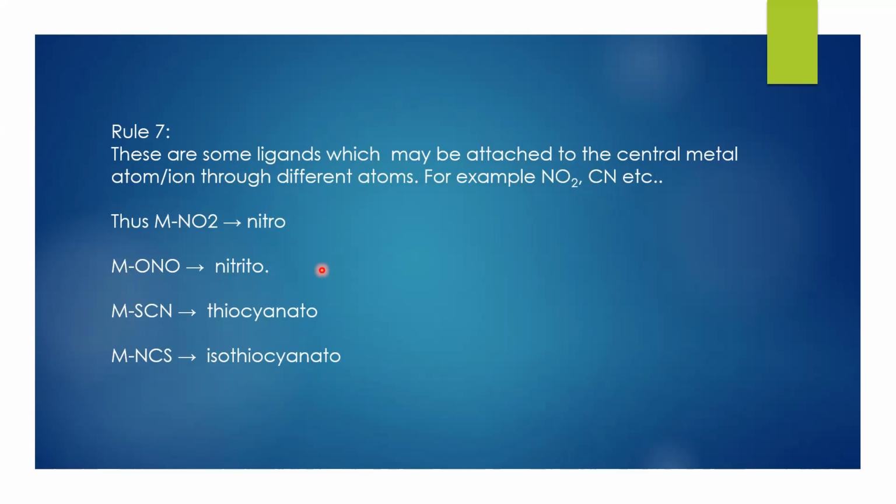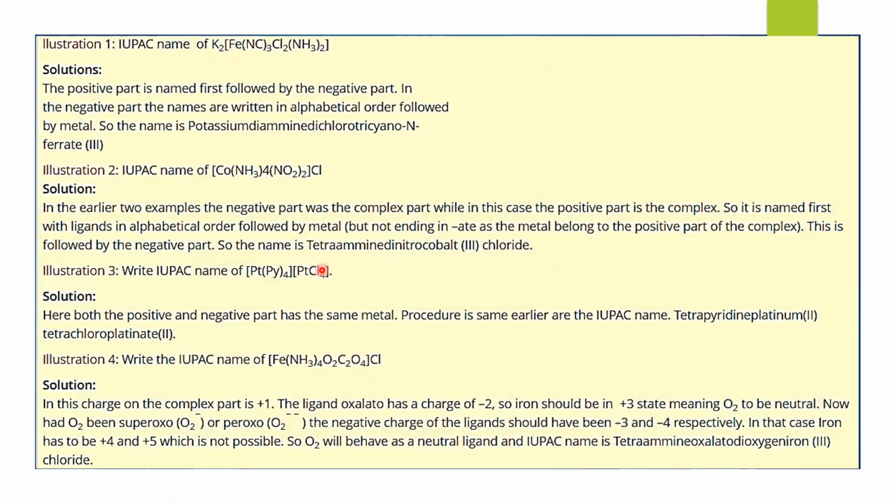Now, these ligands are also called ambident ligands as they have more than one site to attach with. As in your previous chapter, you have learned about ambident nucleophiles. So these are examples of ambident ligands, or we also call them ambidentate ligands.